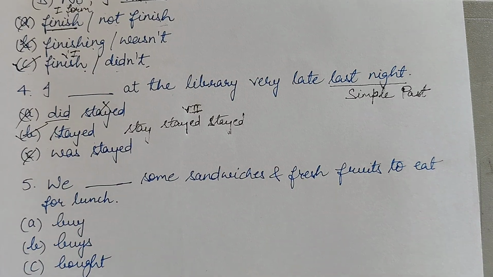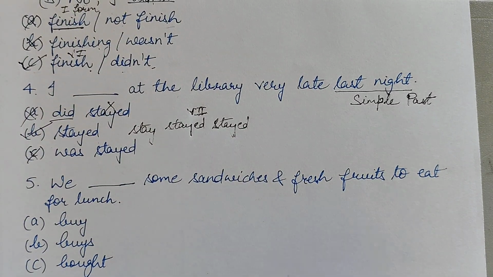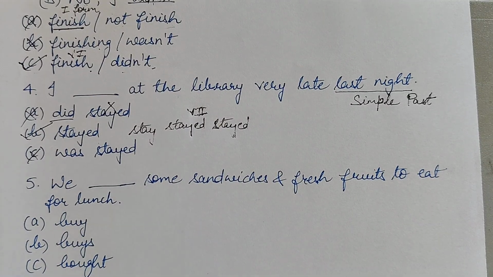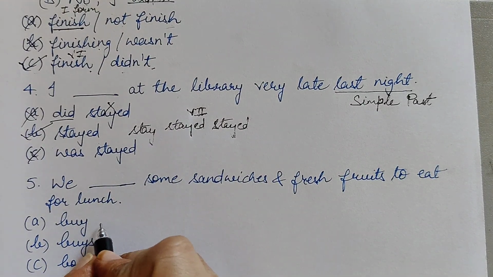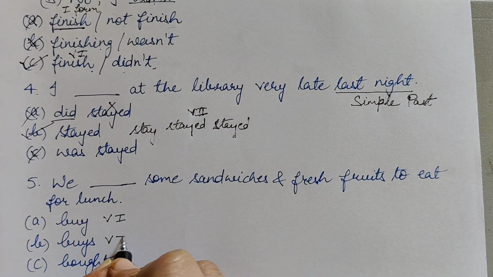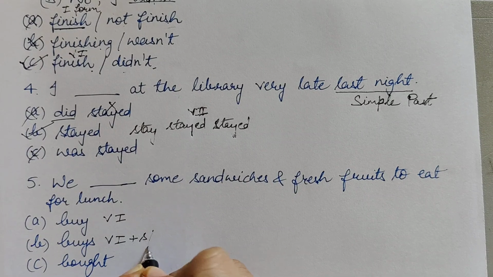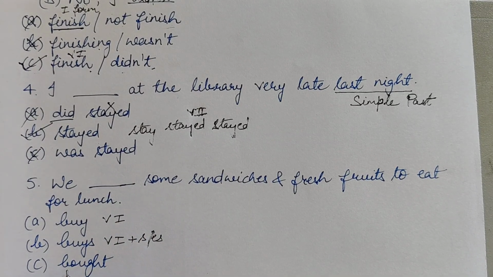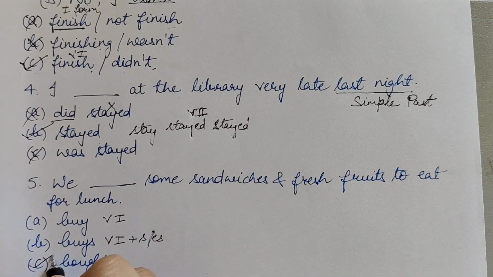Now next question is: We blank some sandwiches and fresh fruits to eat for lunch. So options are buy, that means V1, buys, V1 plus S or ES. This is not the structure of simple past tense, whereas bought is the correct one. Why?